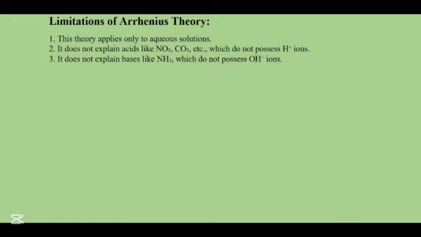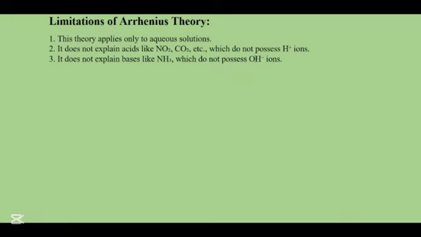So basically, Svante Arrhenius was a Swedish scientist, and he proposed the theory of acids and bases in the 1880s or 1870s. He said that an acid and a base is a substance which will ionize in water to produce an H positive ion and an OH negative ion.